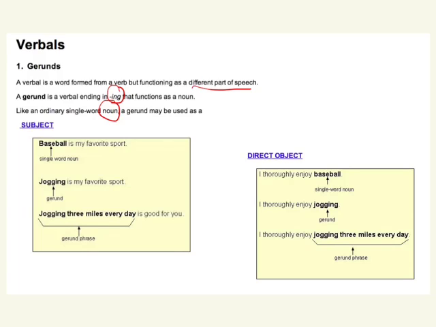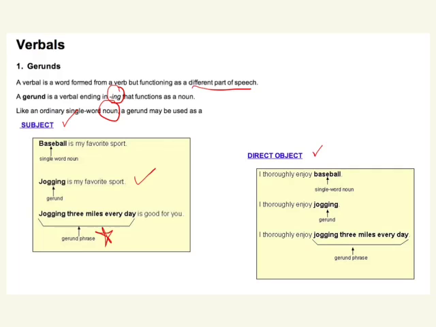A noun, and therefore a gerund, can act as the subject of your sentence. Look at this example here. Jogging is my favorite sport. Jogging is your gerund. It's formed from the verb jog. You add ing and use it as a noun. In this case, it's the subject of the sentence. That's a gerund. Also remember that anything that modifies the gerund creates a gerund phrase, and that too becomes a noun altogether.